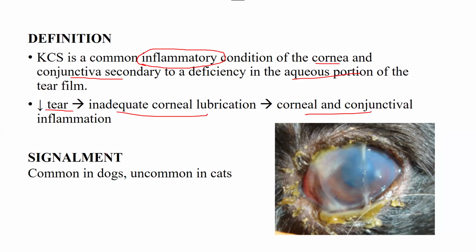And signalement is very important from the paper point of view for every disease. It should be on your fingertips. So it is common in dogs and it is uncommon in cats. No age is mentioned, so it can happen at any age.